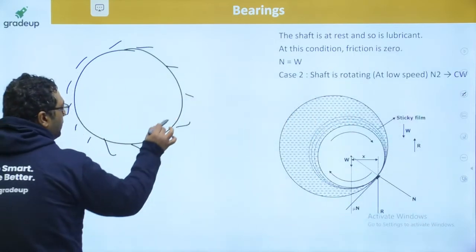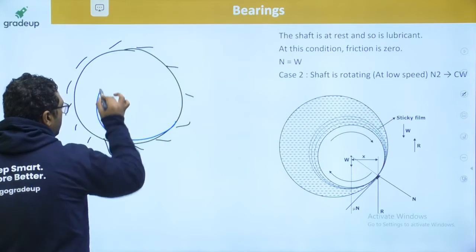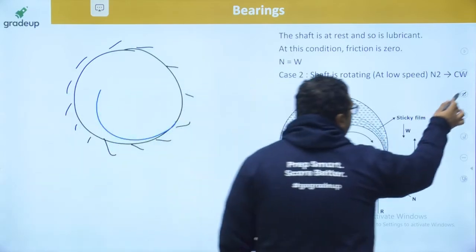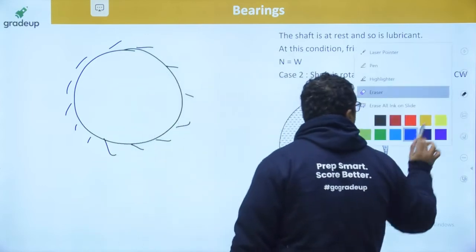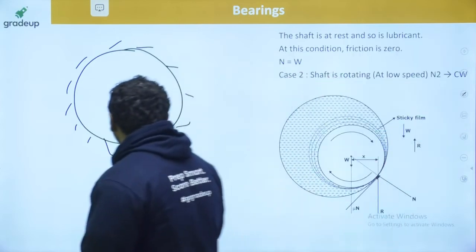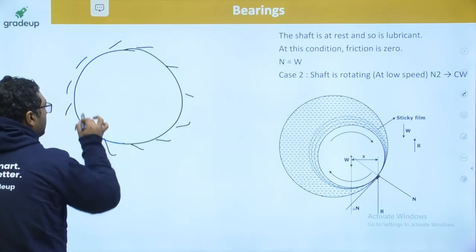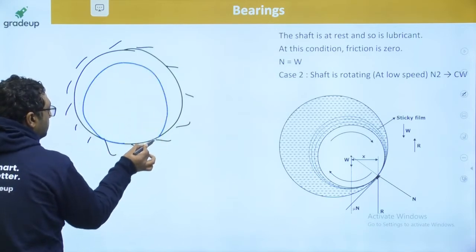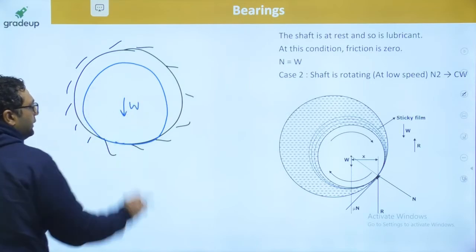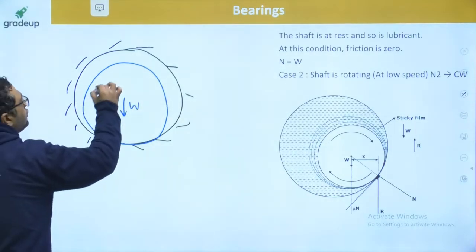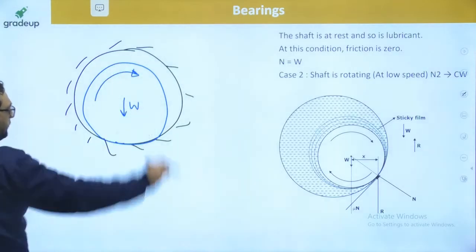Now we are talking about the shaft, in the same condition which we were talking about. We were having the shaft in this position. This is W. Now let us say the shaft is going to start rotating in the clockwise direction.